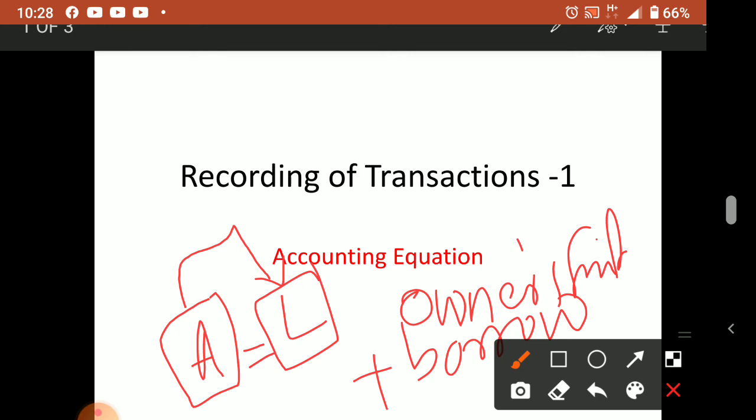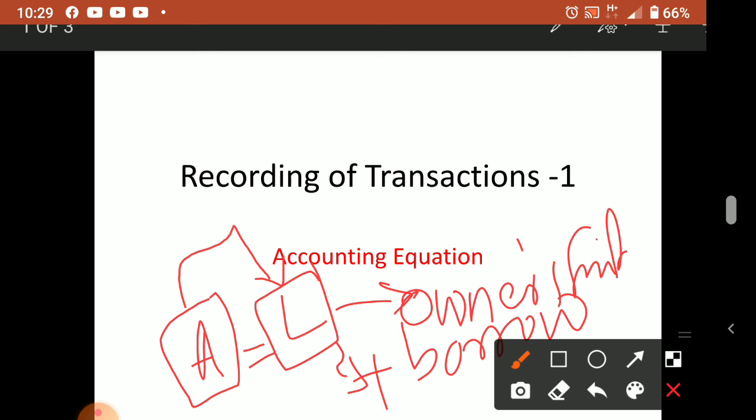So liability has two parts: either our own money we invest, or if it is not enough, usually the business will borrow from others. Others means you can borrow from outside people, your friends, relatives, who are known as creditors, or you can borrow from banks, which we call a bank loan. So liabilities are two parts.